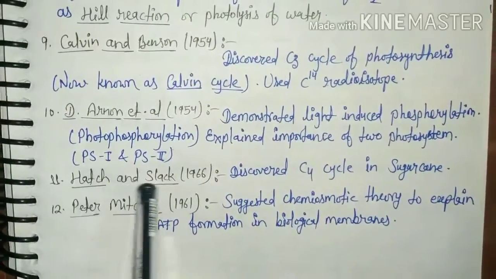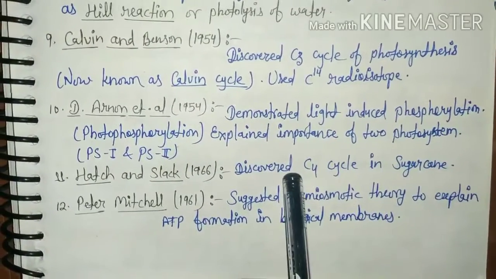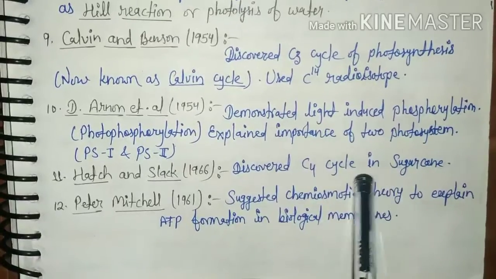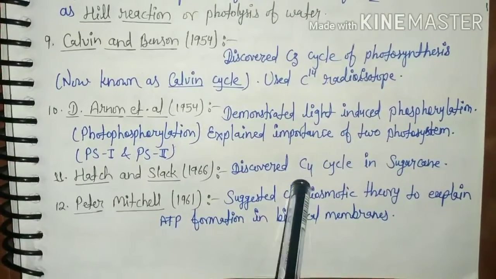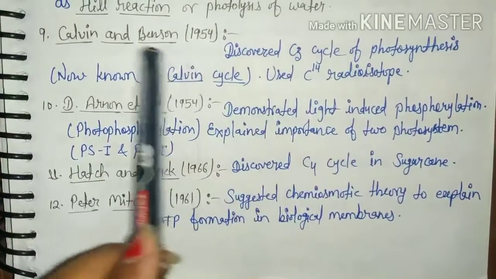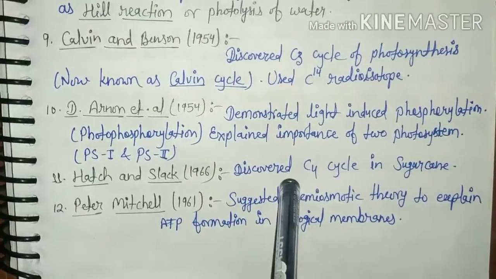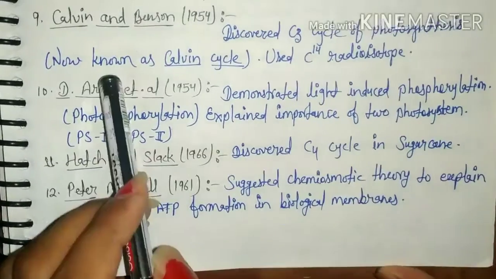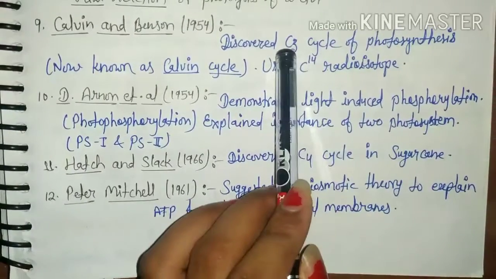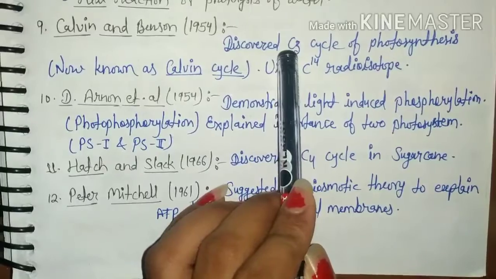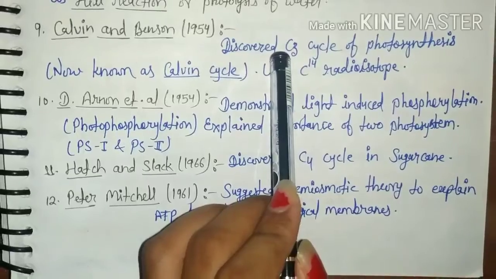Next, Hatch and Slack, scientists, in 1966 discovered the C4 cycle, firstly in sugarcane. Calvin and Benson discovered the C3 cycle, and Hatch and Slack discovered the C4 cycle in plants, because the first stable compound in the C3 cycle is phosphoglyceric acid, which is 3 carbon.